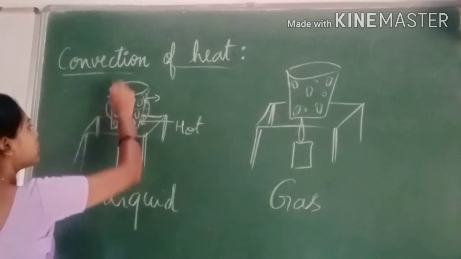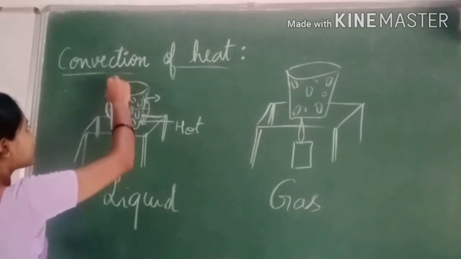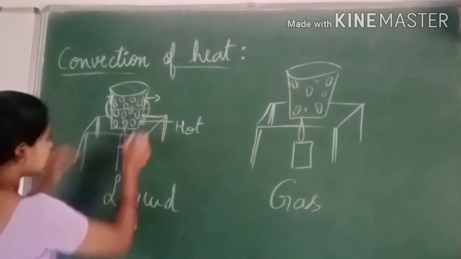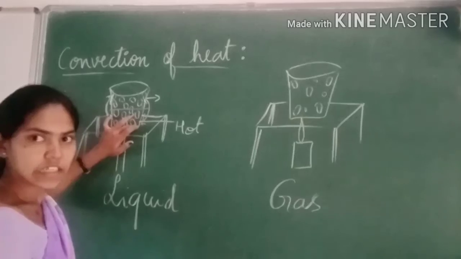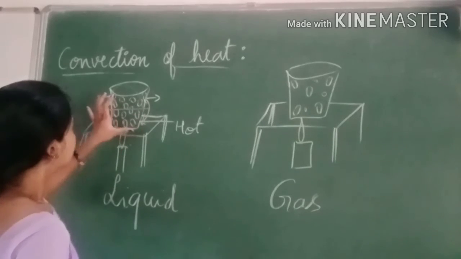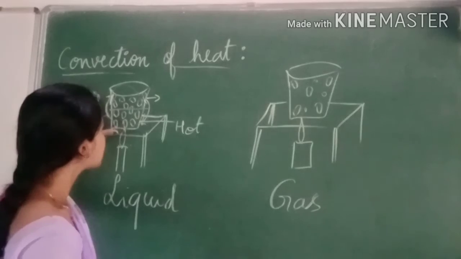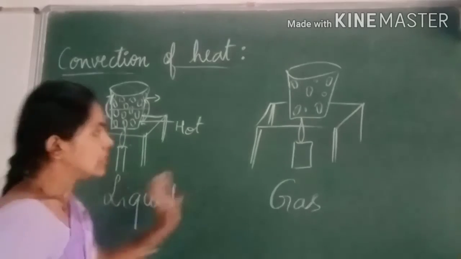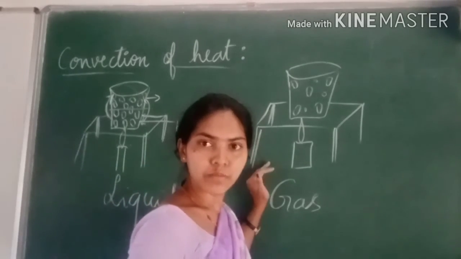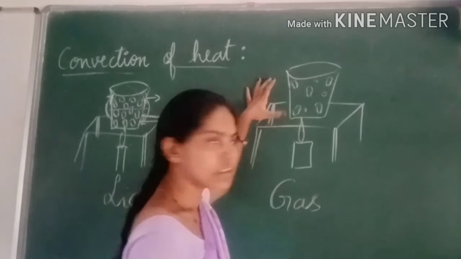This is how the rising of hot molecules and settling down of the cooler molecules takes place during the convection of heat. These similarities we can observe in gas molecules also.